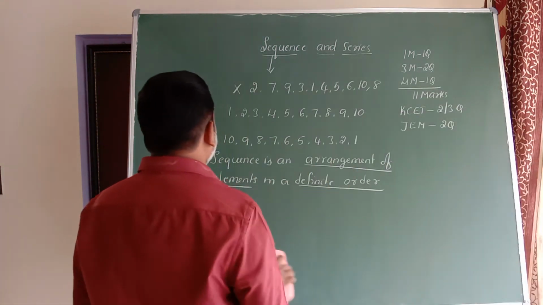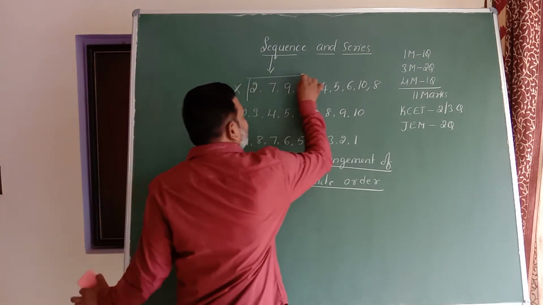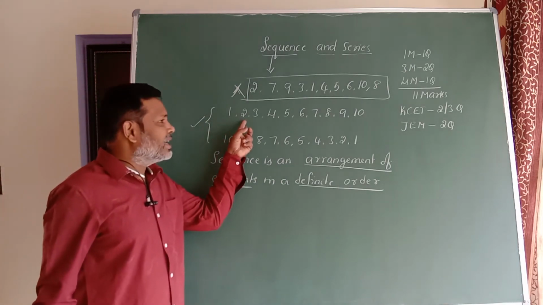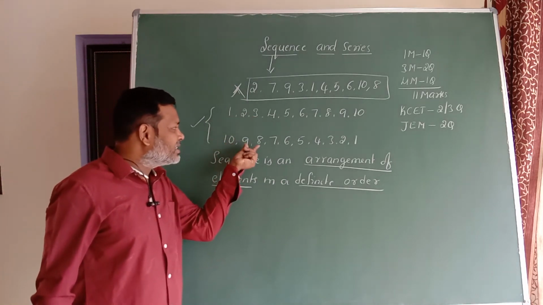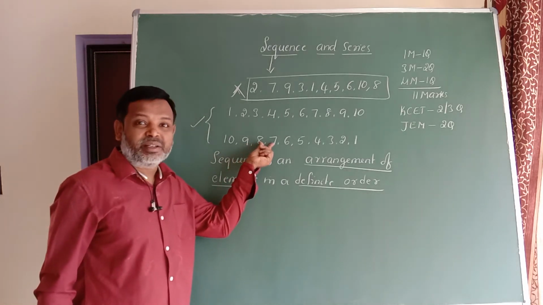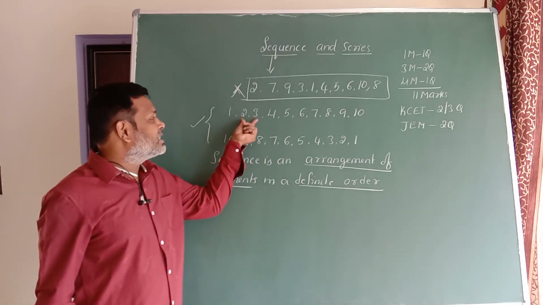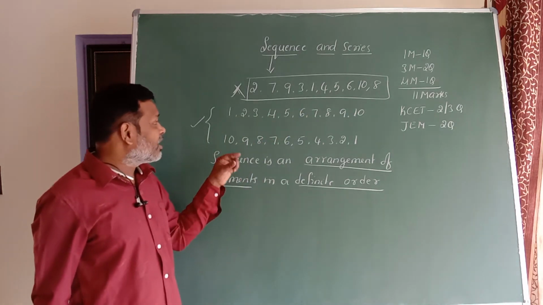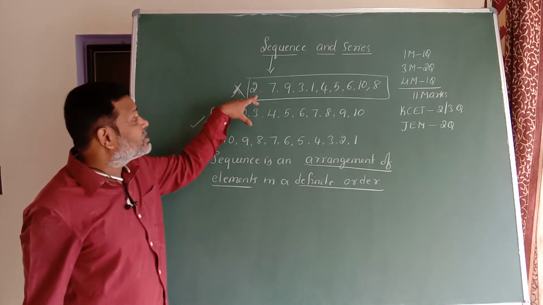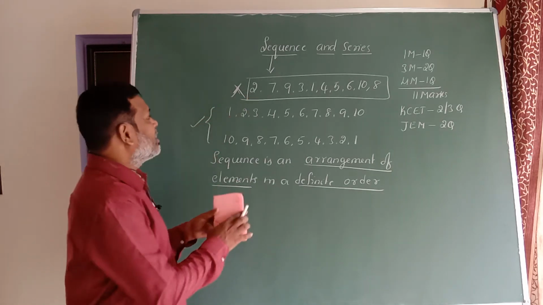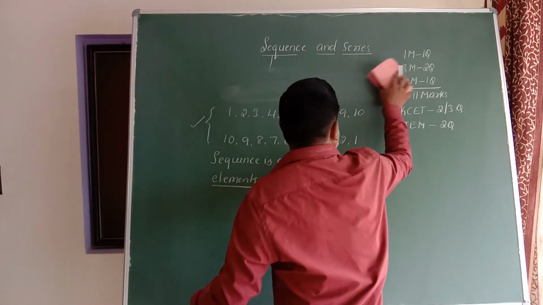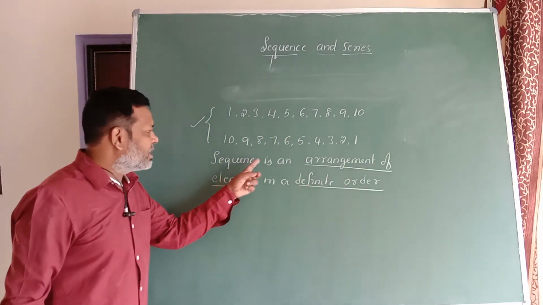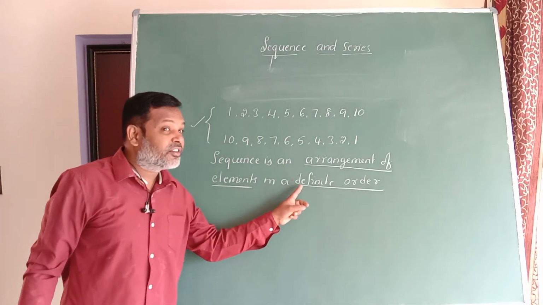Now I will erase this. Now just have a look here. Is this a sequence? No, because there is no arrangement. Is this a sequence? Yes, because there is an arrangement. Is this a sequence? Yes, because there is an arrangement. Here the arrangement of elements is in ascending order, here in descending order. Therefore these two form a sequence, but this one does not. I will rub this out, it is not needed now. I hope the definition is understood: sequence is an arrangement of elements in a definite order.